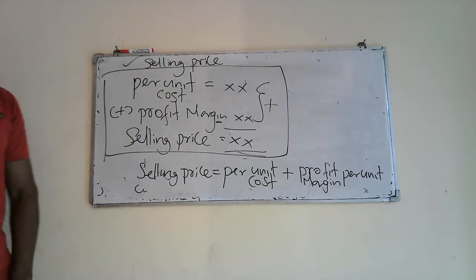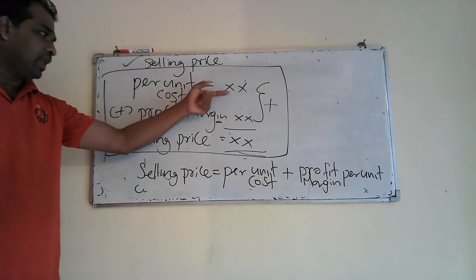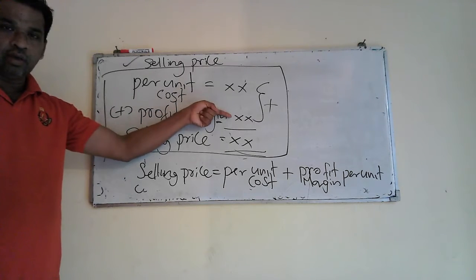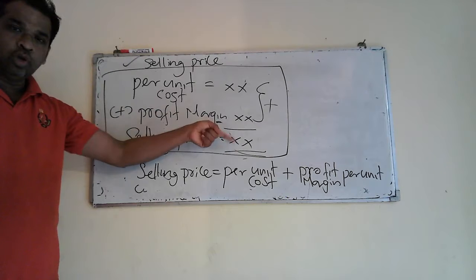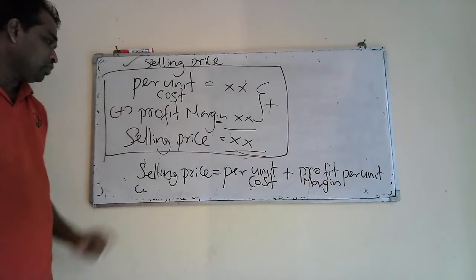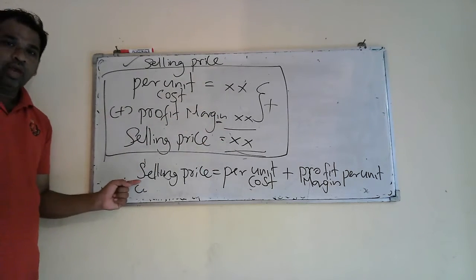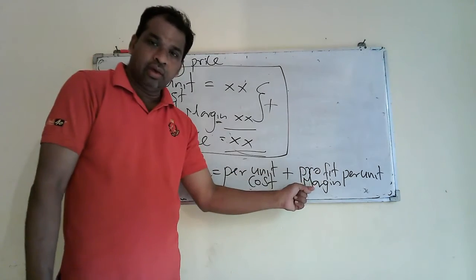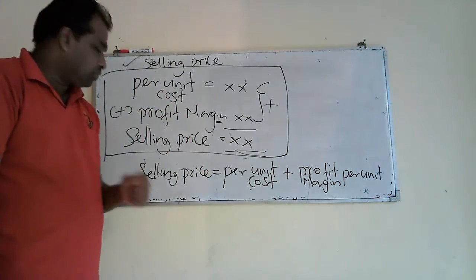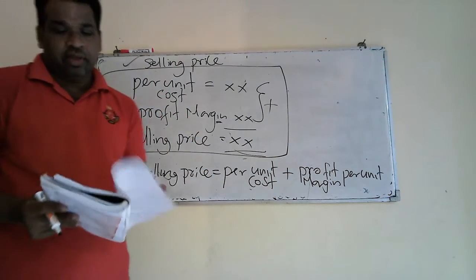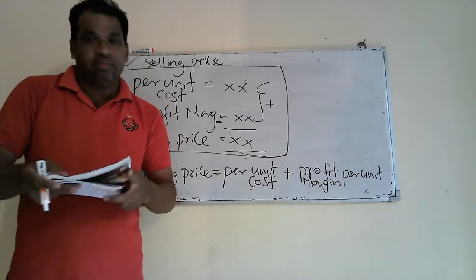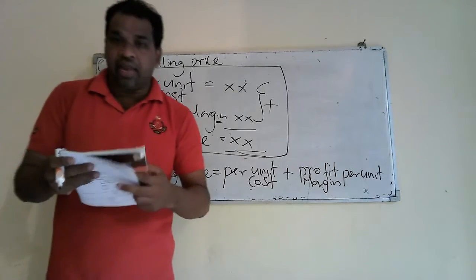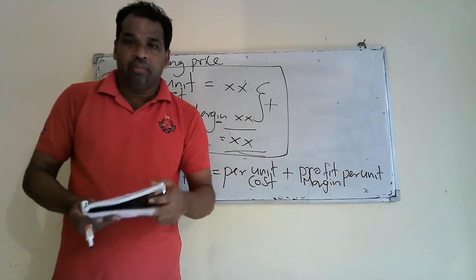How to calculate selling price? You first take the per unit cost, then take the given percentage from the cost, that is the profit margin, and add it to the cost of the unit. Finally take the addition of these two, cost plus profit margin. Then you can reach the selling price. Again, here you are given another equation, selling price equals per unit cost plus profit margin per unit. At the exam, you are given this type of question. Therefore, you should know how to calculate selling price, profit margin and average cost, because you will have to solve all the parts of the question.